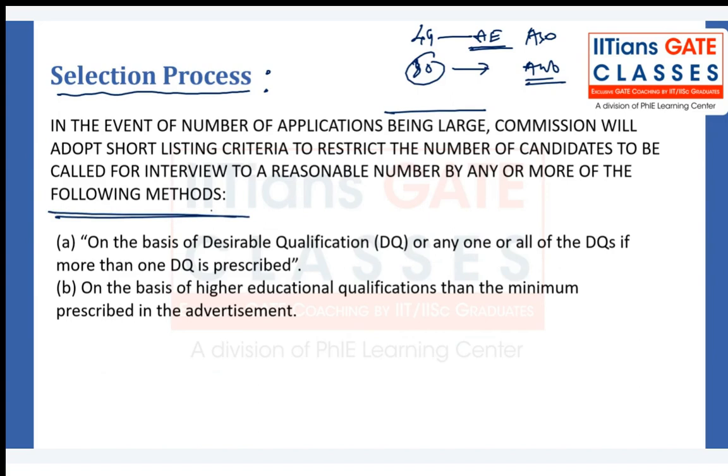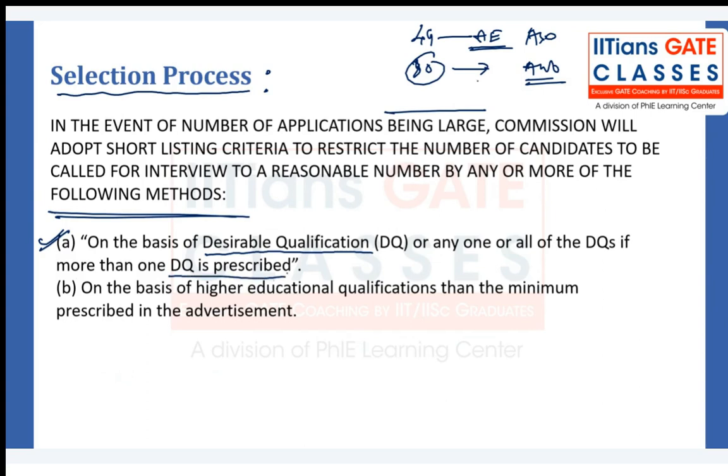So suppose there is a large volume of candidates, many candidates who have applied for these vacancies. They might shortlist on the basis of desirable qualifications, or any one or all of the desired qualifications if more than one DQ is prescribed, right?